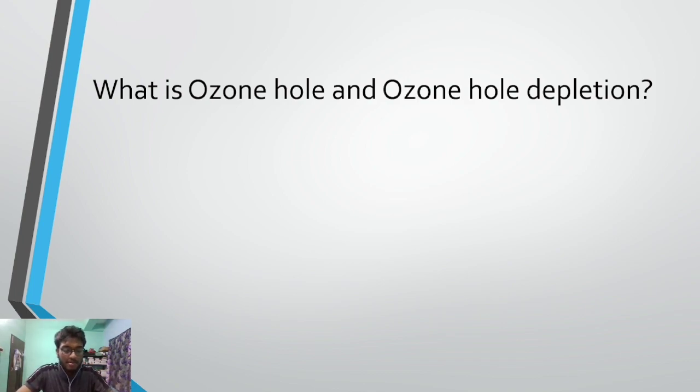Now what happened is, due to some reasons, the ozone concentration continued to decrease in the ozone layer. Due to the decrease of ozone concentration, there was thinning of the ozone layer, which made this layer thinner and thinner, and we call this a hole in the ozone layer. And this itself is called ozone depletion, because the ozone hole is continuously getting depleted as well.